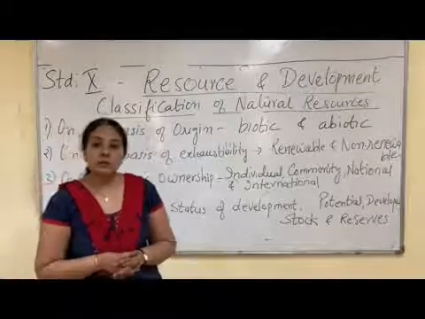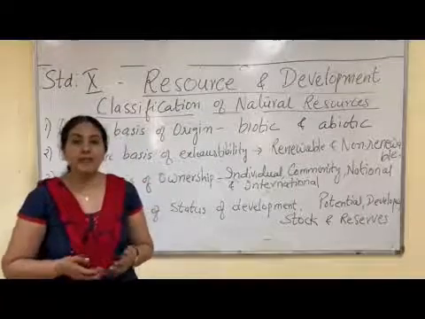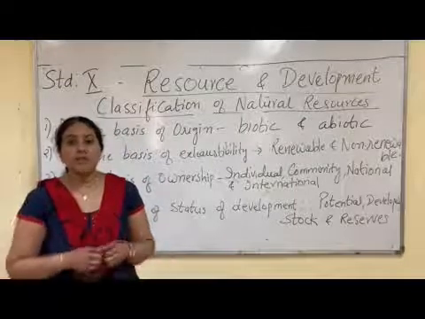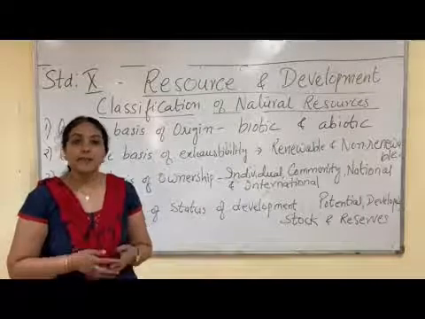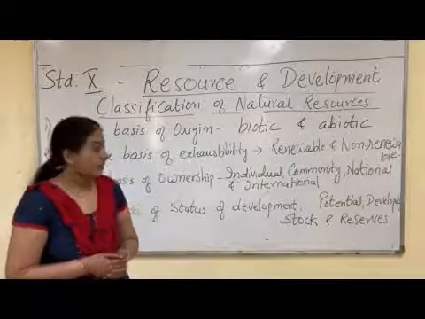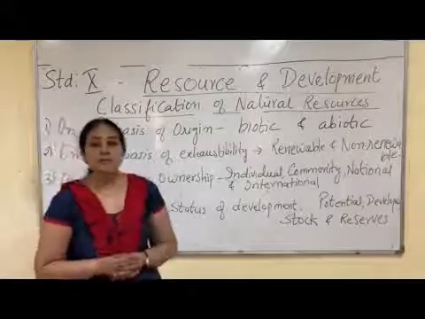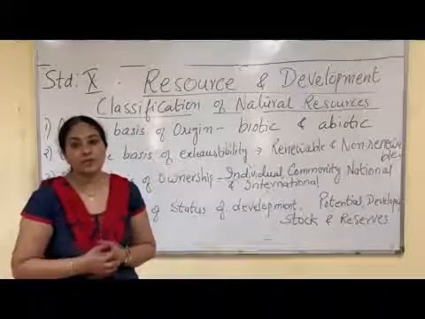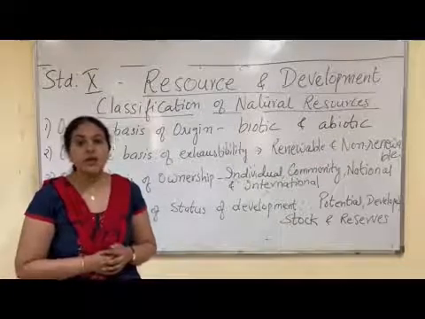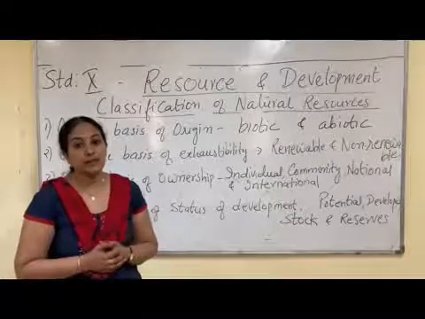Developed resources are those resources whose quantity we know and we are using it. The soil which we are using for agriculture, that is a developed resource. Stock means there is potentiality of the resource to be used in future. We are not using it now because of lack of technology.